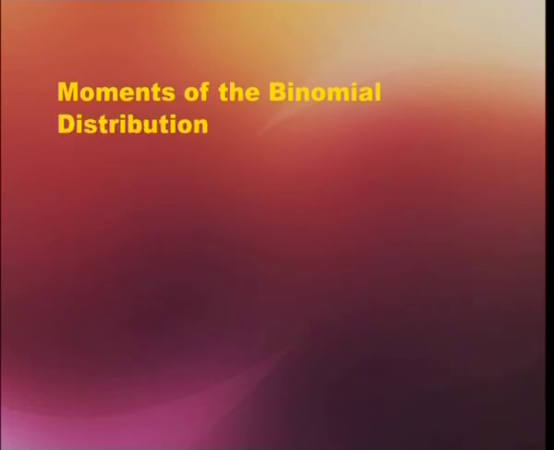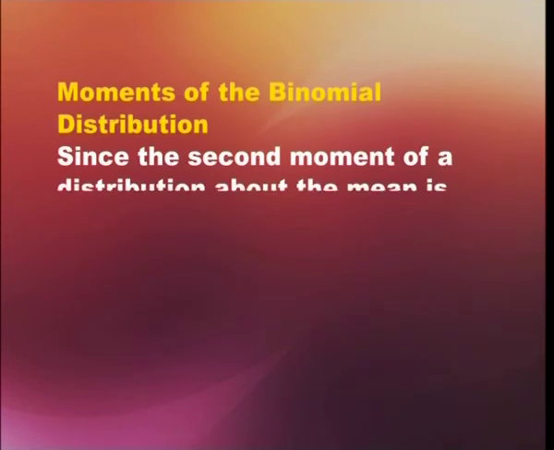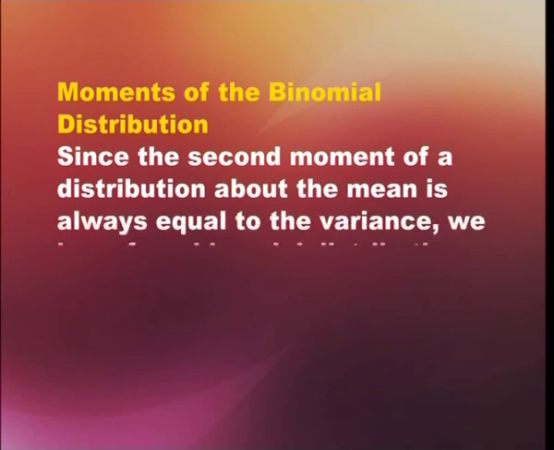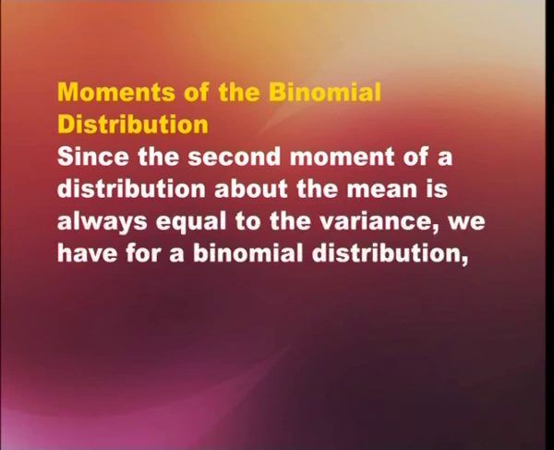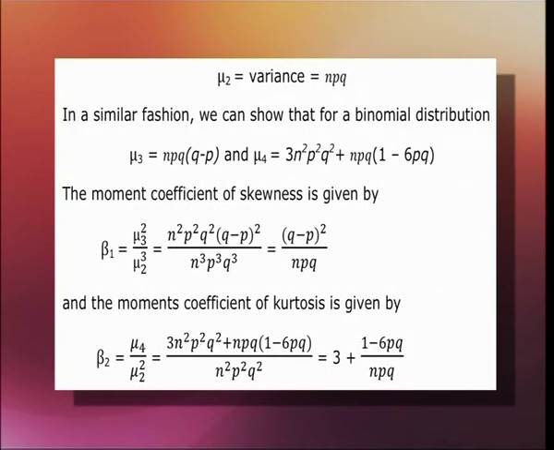Now, we will see how to calculate moments of the binomial distribution. Since the second moment of a distribution about the mean is always equal to the variance, we have for a binomial distribution mu 2 equals variance, which is equal to npq. In similar fashion, we can show that for a binomial distribution, mu 3 will be npq times (q minus p), and mu 4 is equal to 3n to the power 2 times p to the power 2 times q to the power 2 plus npq times (1 minus 6pq).